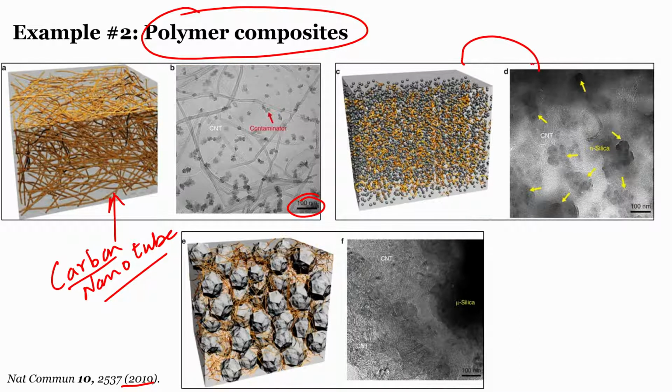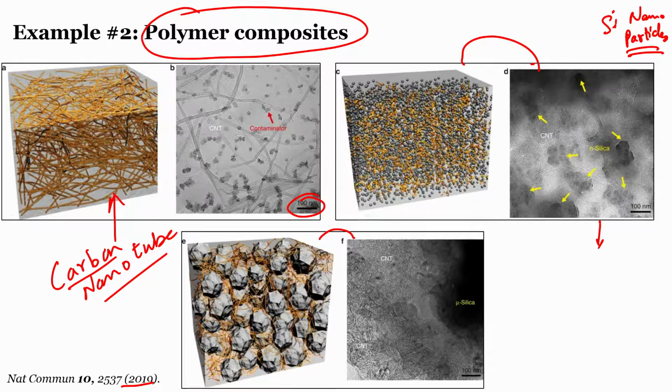In this particular figure, along with carbon nanotubes, they have also introduced silica nanoparticles, and then they have tried to understand the electronic transport property in this polymer composite. In the last panel of the figure, E and F, they have increased the size of the silica nanoparticles, and then tried to understand how increasing the size affects the charge transport property.